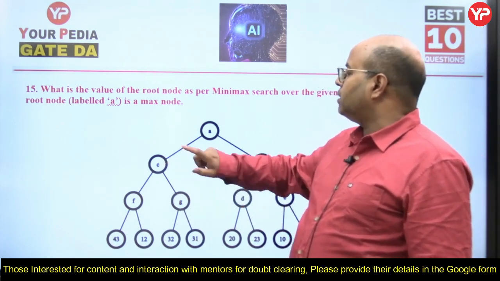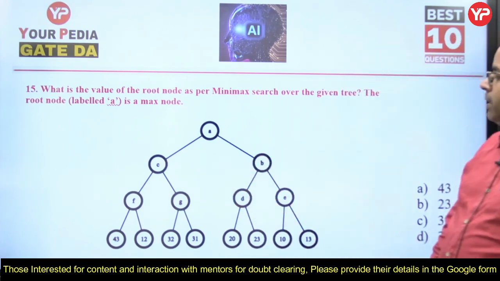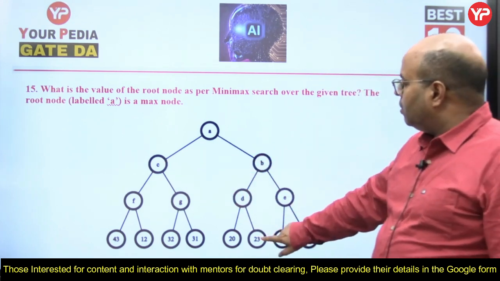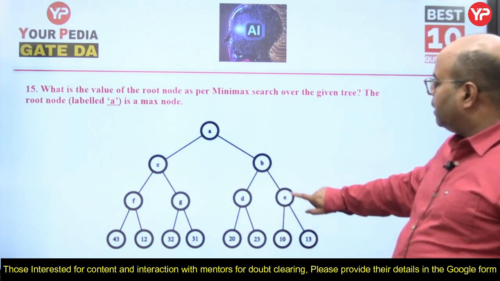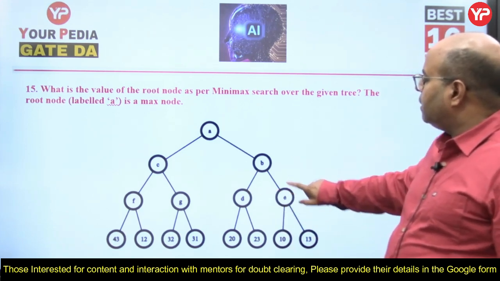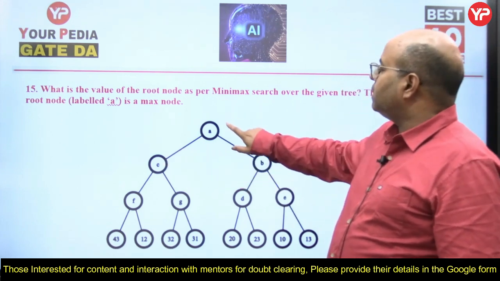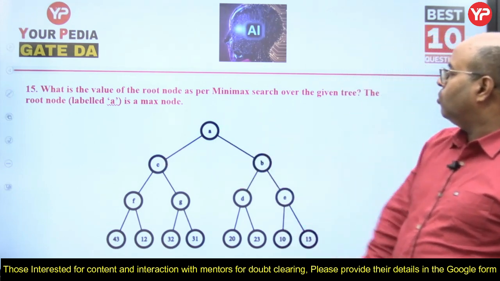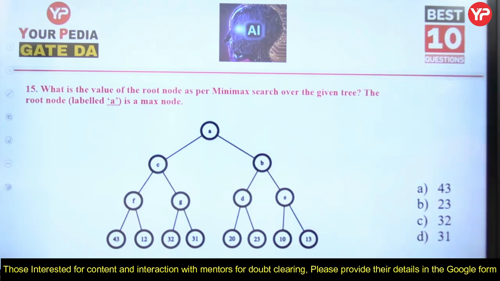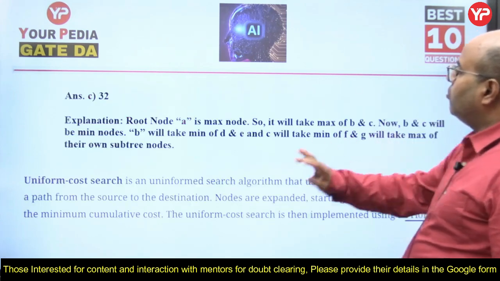So here it will be 32. So here the value is coming 32, here the value will come 23, here 13, and 13 is less, so 13 will be here, 32 will be here, maximum will be selected, so A will select 32. So that's how the answer C, 32, will be there. This is the way minimax search works.